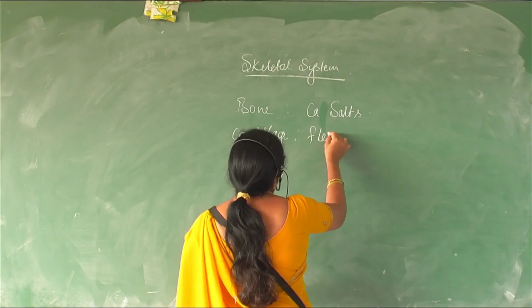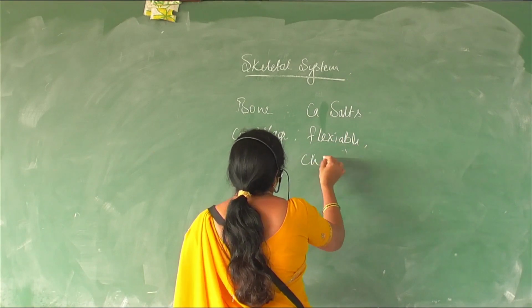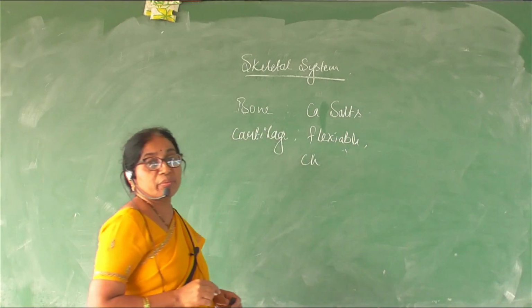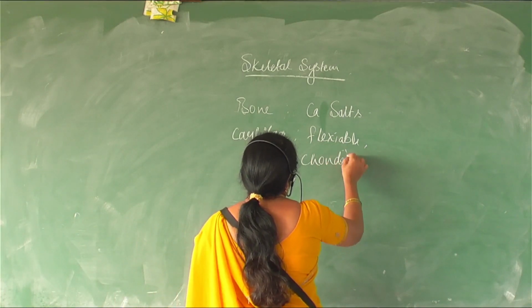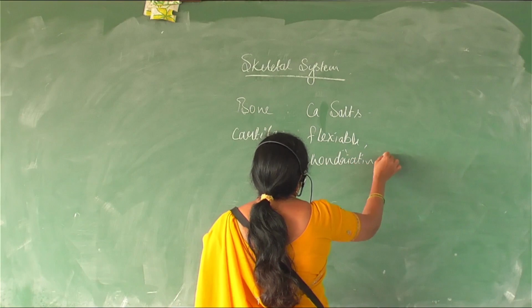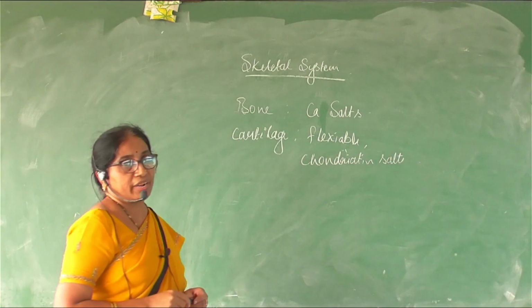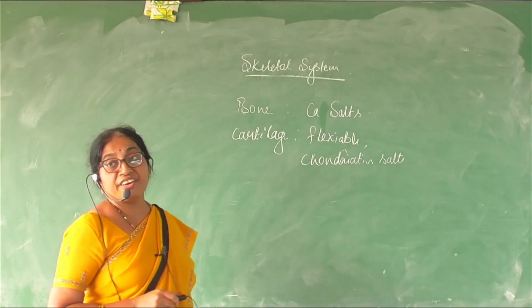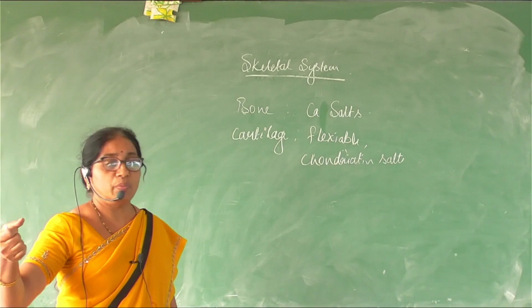It is almost pliable or flexible, and the matrix contains chondroitin salts. So when compared to the bone, cartilage is soft and flexible, whereas bone is hard and brittle. Brittle means it can easily be broken.